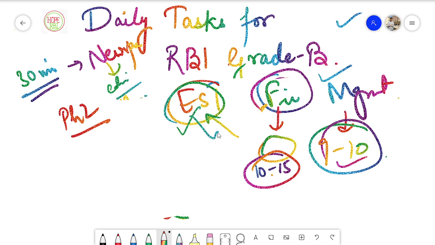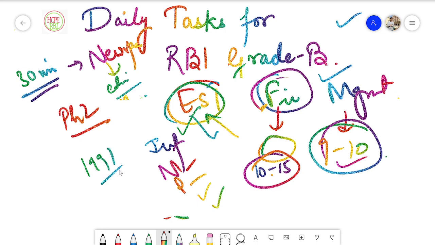In the ESI section also, you have to cover important topics before the preliminary phase. For example, I've already told you, you have to cover the inflation portion, national income, growth and development, poverty alleviation and employment generation, and all of these, monetary policy, fiscal policy, and some details like what was the situation of the Indian economy before the 1991 reforms, and what happened after that, how drastic a change was witnessed after the impact of the 1991 reforms.